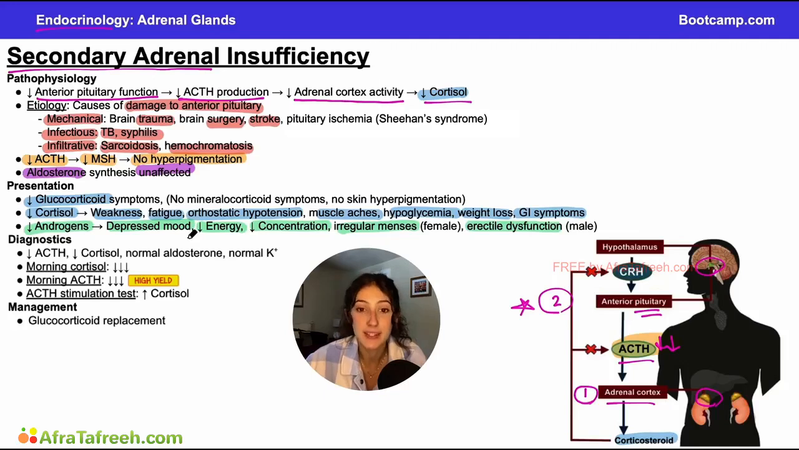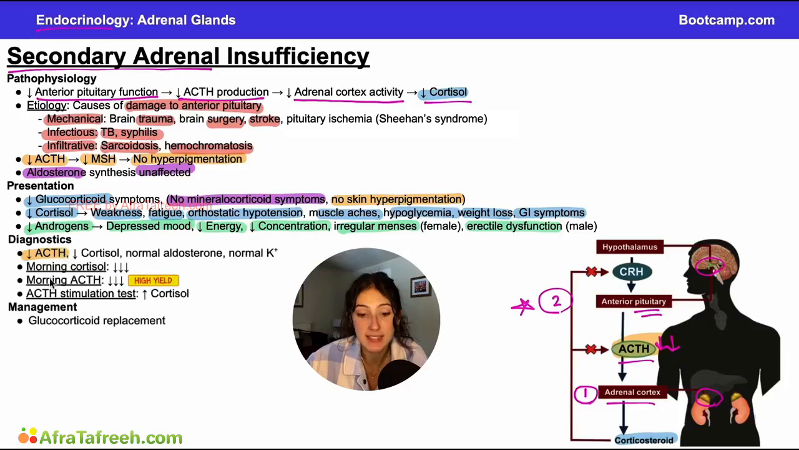So decreased cortisol and decreased androgens are going to be responsible for most of the presentation symptoms in secondary adrenal insufficiency, but I want to reiterate that we are not going to have any symptoms associated with decreased mineralocorticoids because our aldosterone levels are normal. And then similarly, we are not going to have any skin hyperpigmentation. This is a really key point because our ACTH levels are decreased rather than increased like we would see in primary. This leads into important diagnostics here.